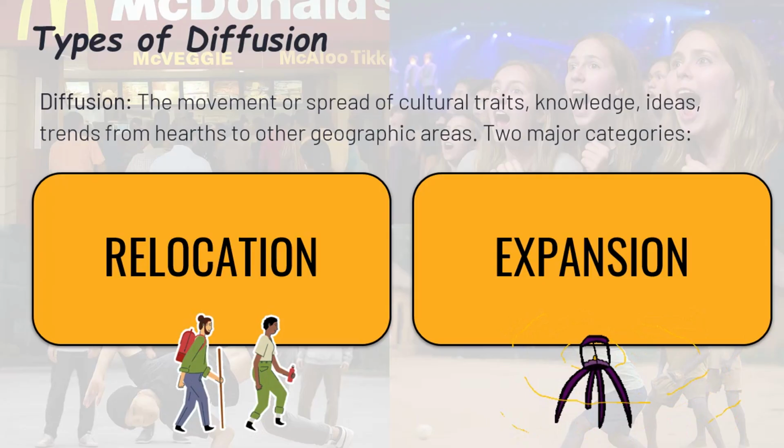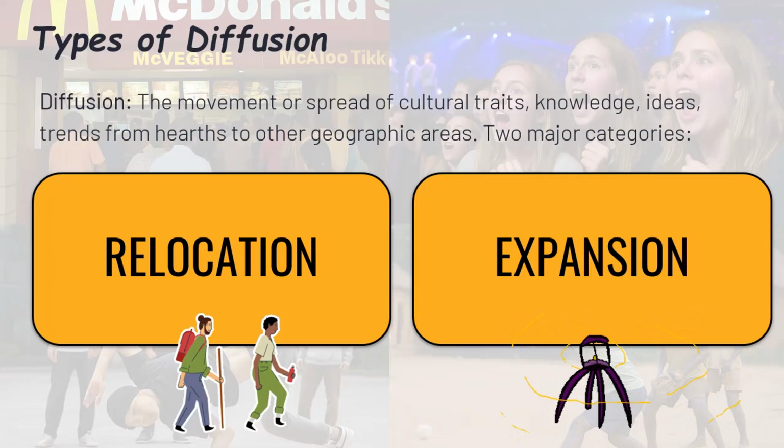Relocation diffusion happens when people physically move and bring their culture with them. Picture Italian immigrants arriving in the US and introducing pizza. Now it's a global comfort food, complete with extra cheese and pineapple debates. Or think about how English spread to North America, Australia, and South Africa through colonization and migration.